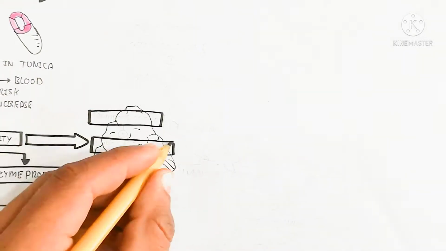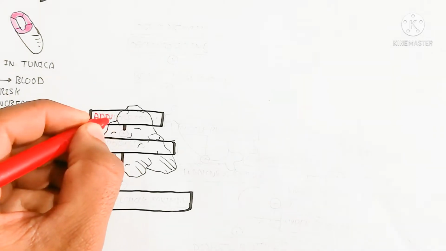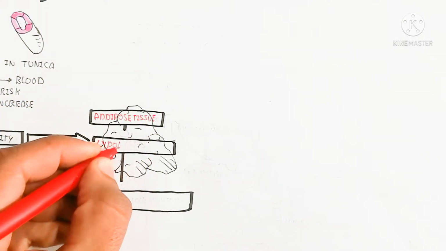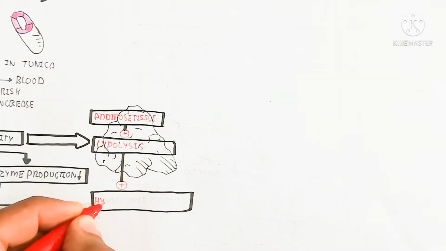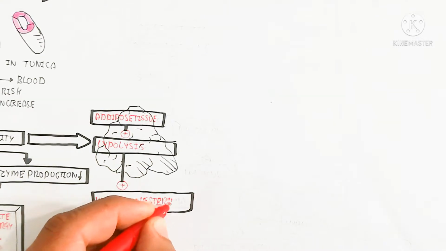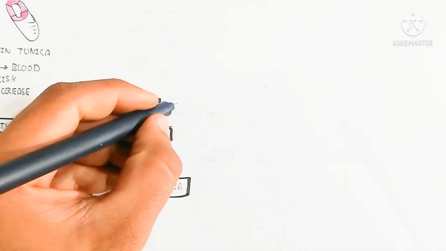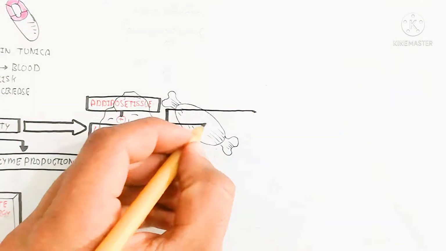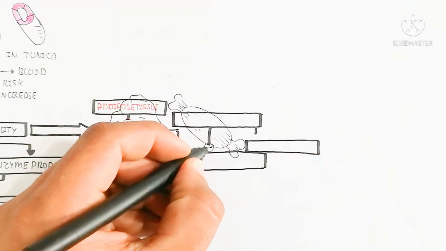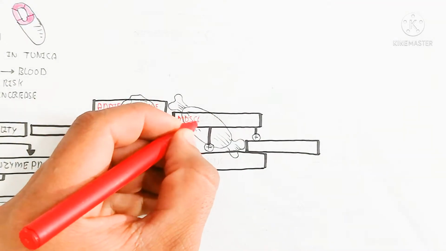So catabolism will be increased and ketosis will be increased from the fat. So here is the adipose tissue, which goes into lipolysis to hypercholesteremia. This hypercholesteremia will lead to atherosclerosis and arteriosclerosis.